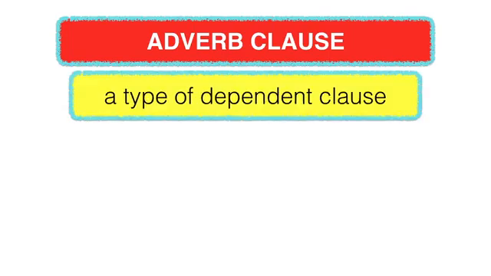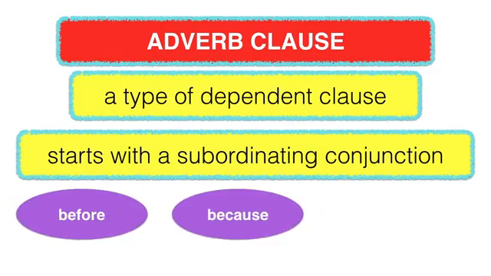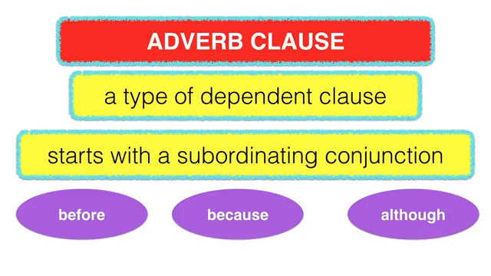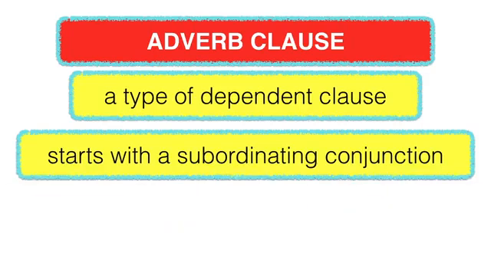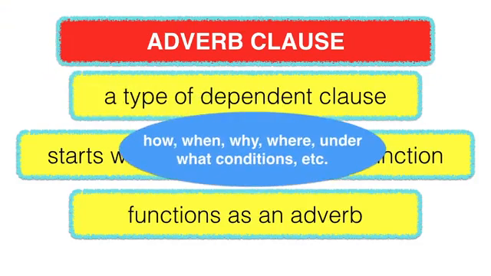Okay, now we can talk about adverb clauses. An adverb clause is just one type of dependent clause, which starts with a subordinating conjunction like before, because, or although. Of course, there are many others, which I'll show you in a minute. And the adverb clause also functions as an adverb, which means that it gives us information about how, when, why, where, and under what conditions the activity takes place.